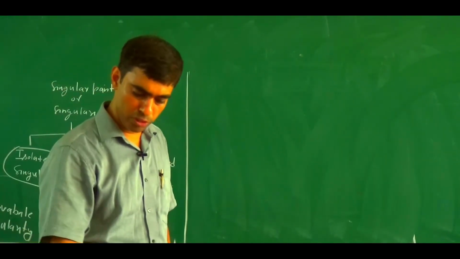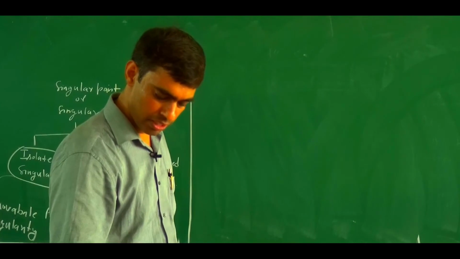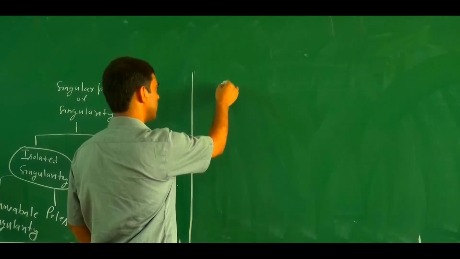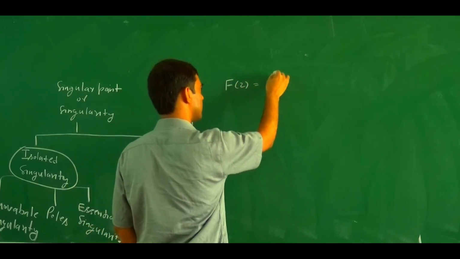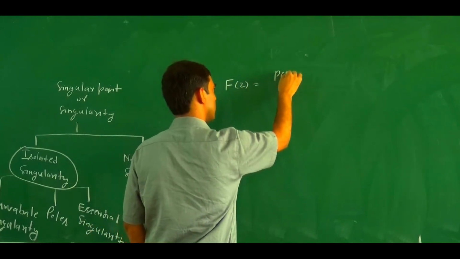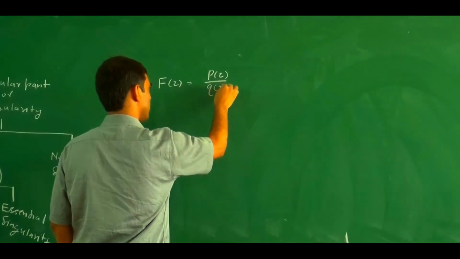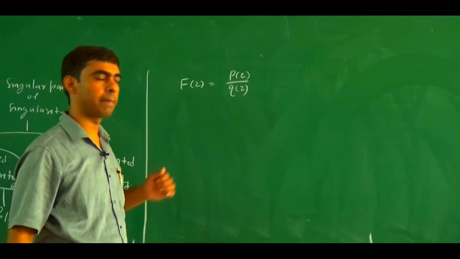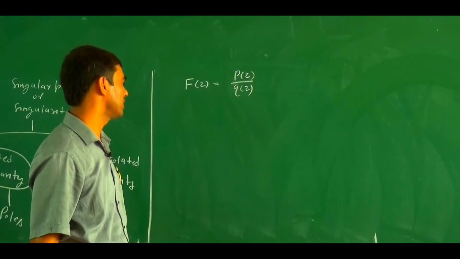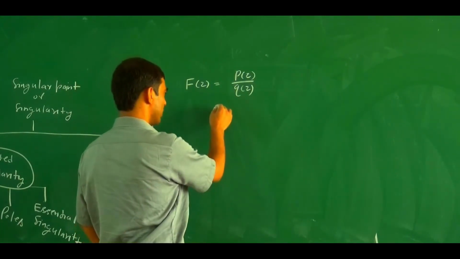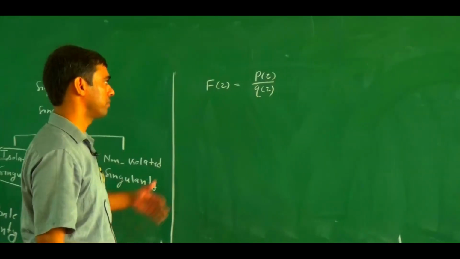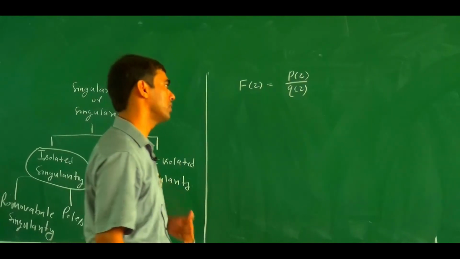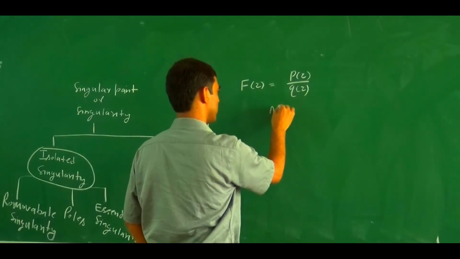Now, how do we define the pole of order m? If any function f(z) is written in the form of a rational function, meaning p(z) upon q(z), and suppose this is analytic inside the region, and now we check whether it has a pole of order m at z equals z0.